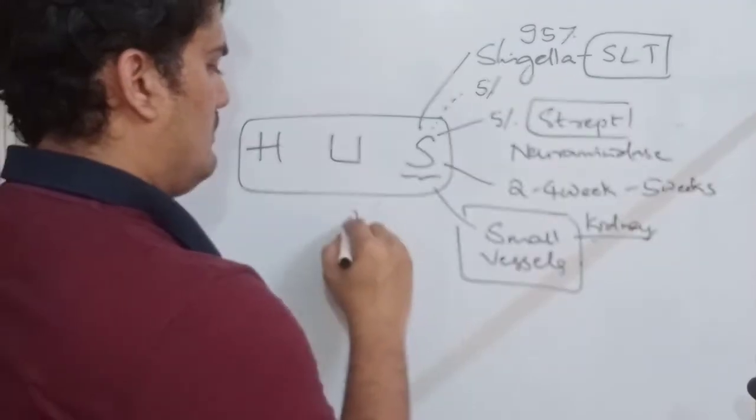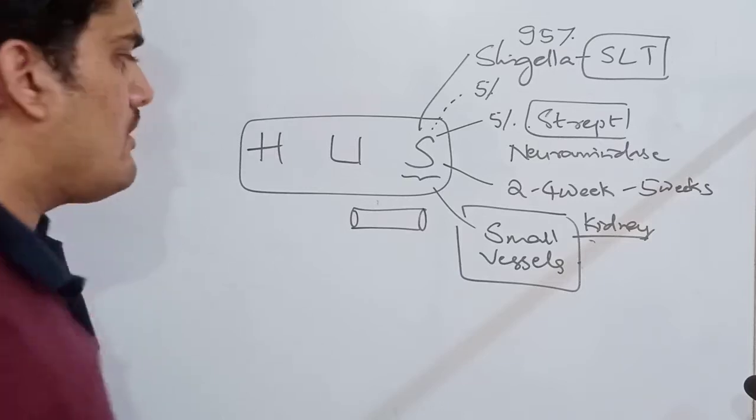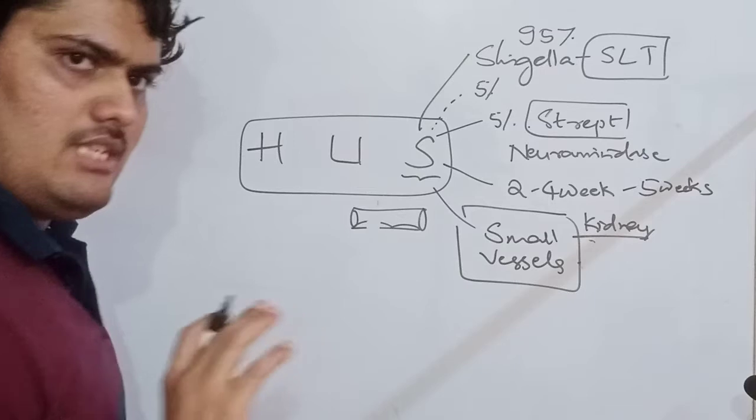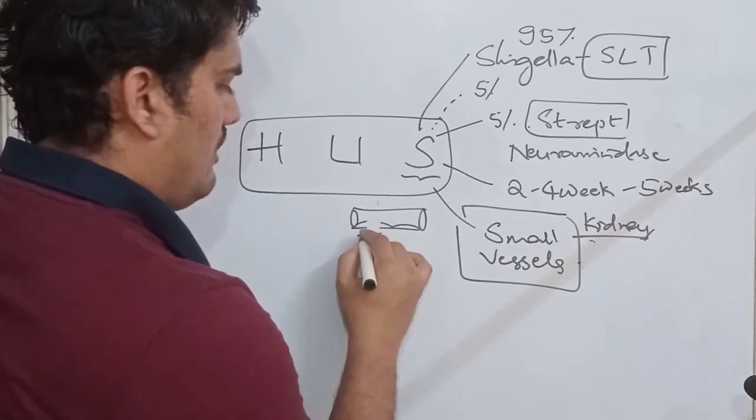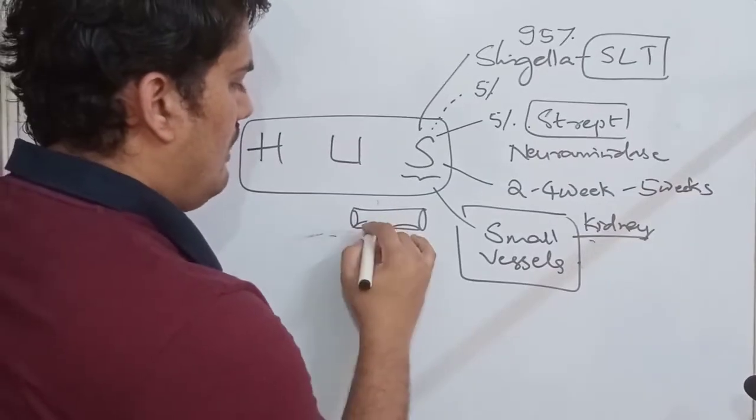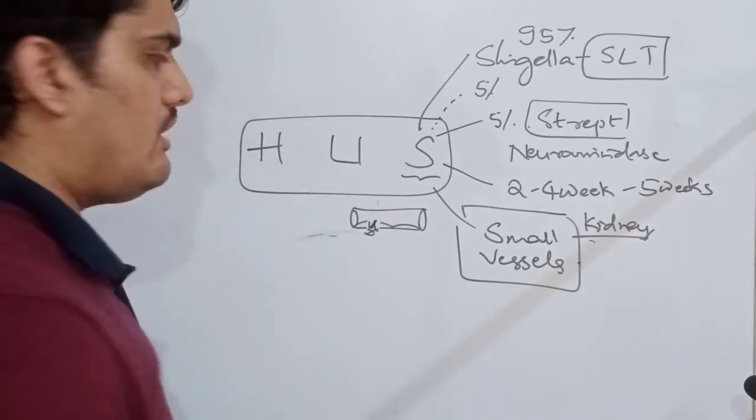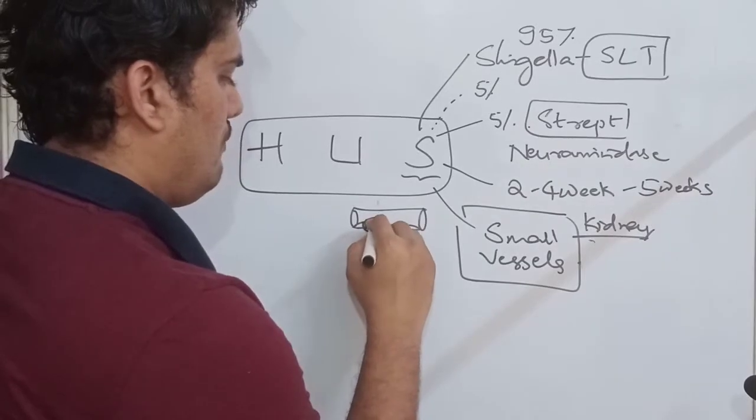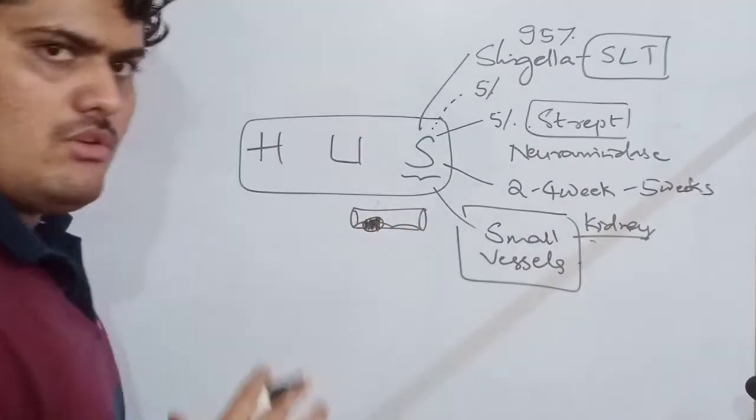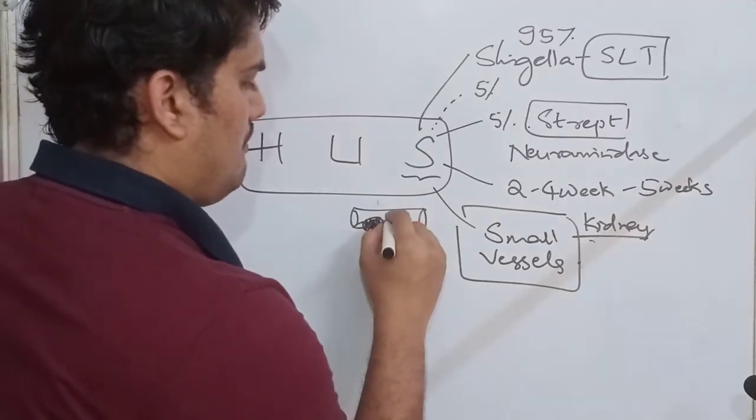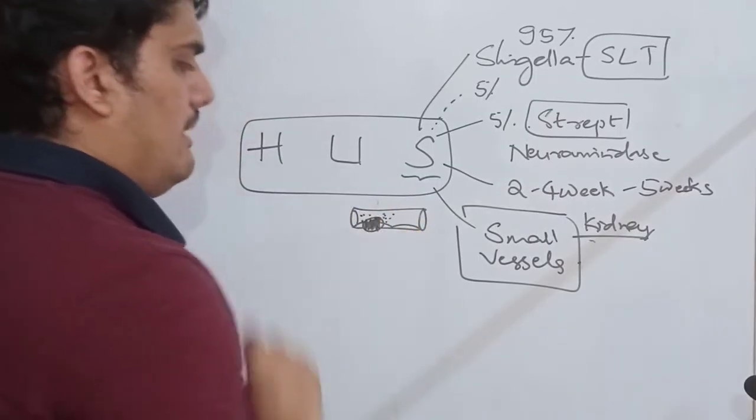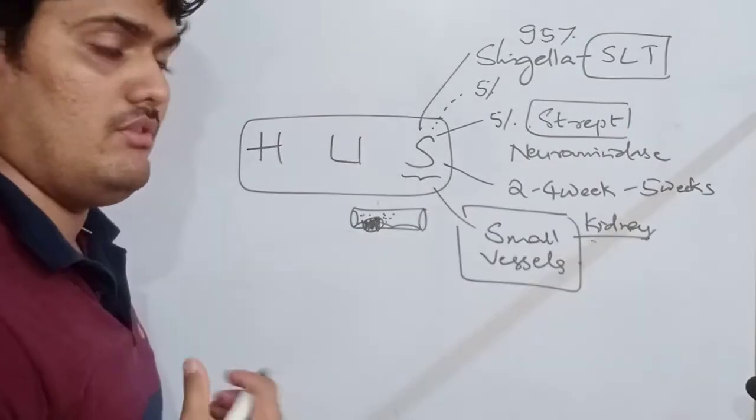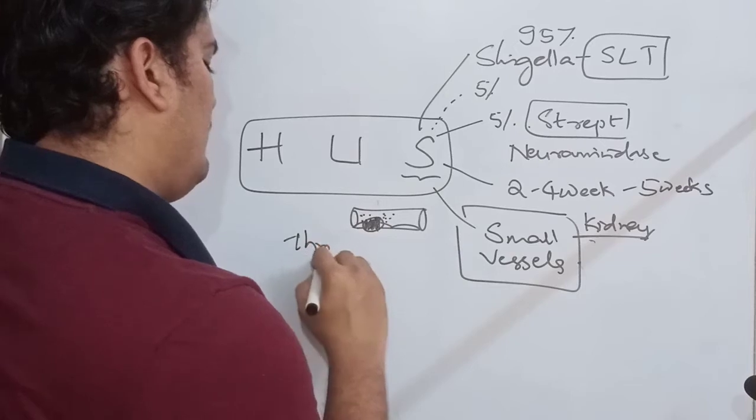So what actually happens? Here are the small vessels of the kidney. When small vessels of the kidneys are affected, there is damage to the endothelium. Whenever there is damage to the endothelium, the subendothelial matrix is exposed to the blood lumen. Then a big molecule called von Willebrand factor attaches many platelets along with it. So platelets accumulate inside the small vessels, leading to thrombocytopenia.